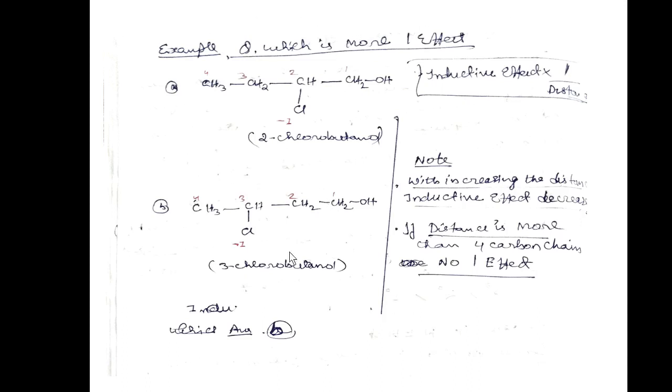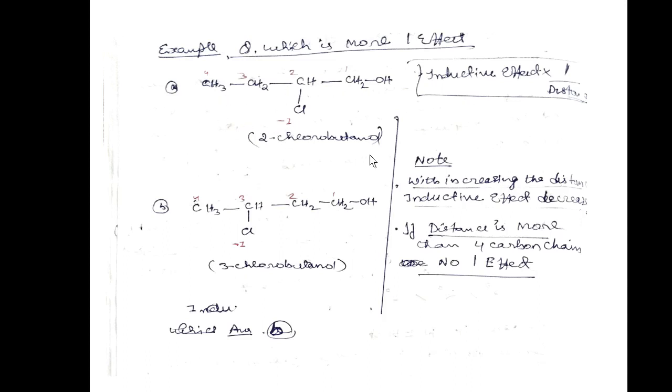So if you are asked which is more stable, with two compounds given, this is carbon number 1 2 3 4. 2-chlorobutanol, because chlorine is attached to carbon number 2, and 3-chlorobutanol, with chlorine on carbon number 3.